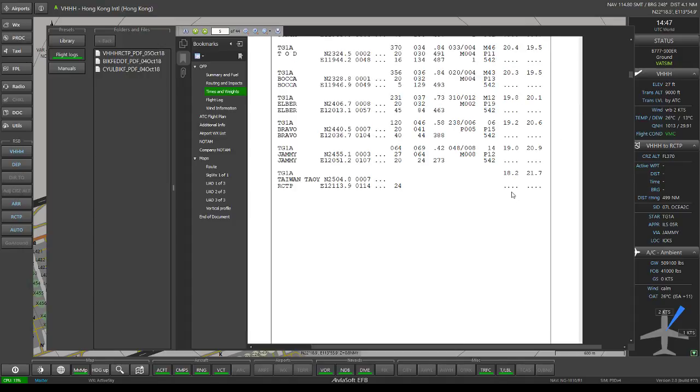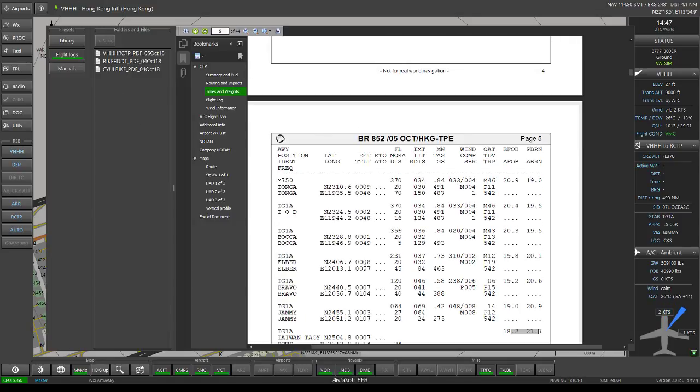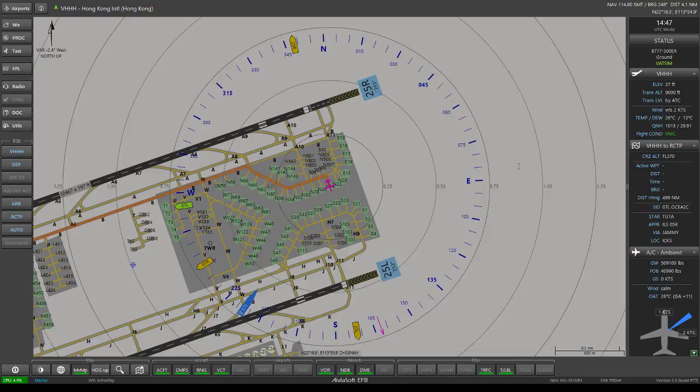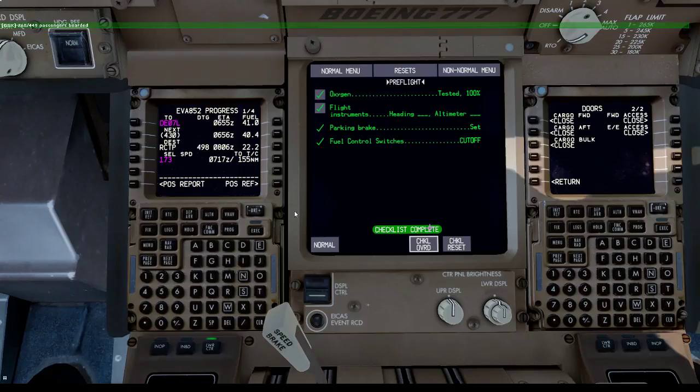Just about 18,000 pounds, 20,000 pounds estimated fuel on board. It'll probably burn 21.7. So the fuel prediction here from the FMC is spot on.